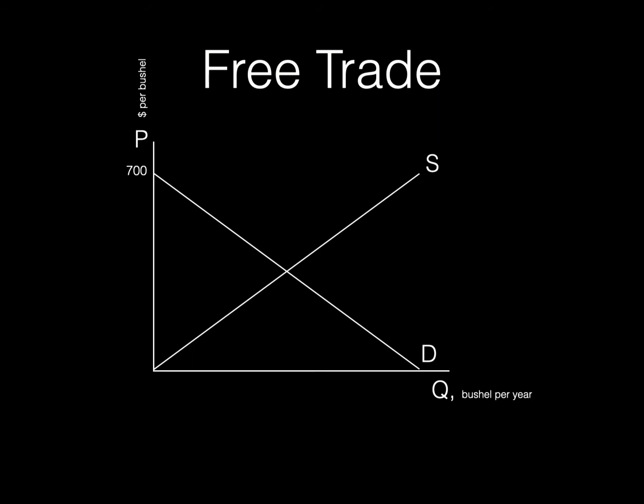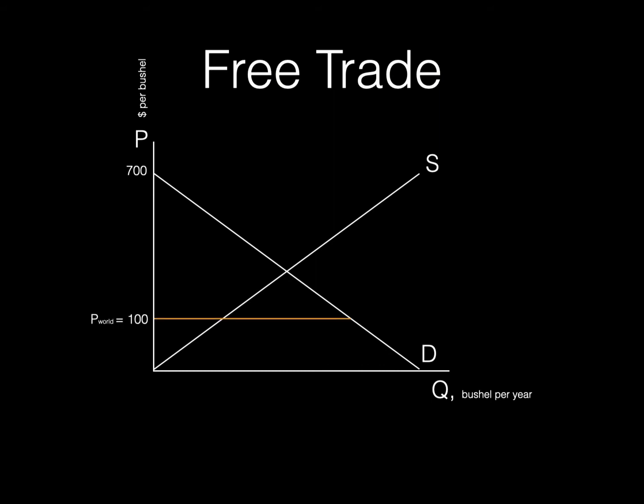Let's assume that the organic kale market in Greenland is competitive and relatively small compared to the rest of the world. The supply curve here is the domestic supply curve for Greenland. The demand curve shown is the domestic demand curve for Greenland. If Greenland does not allow trade with the rest of the world, then the price of kale in Greenland would be at the intersection of domestic supply and domestic demand.